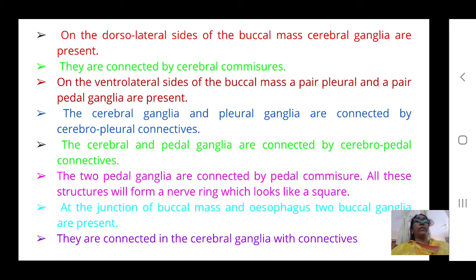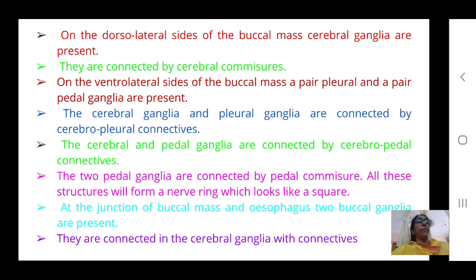All these structures form a nerve ring around the buccal mass, which looks like a square. So the two pedal ganglia, the two pleural ganglia, and the two cerebral ganglia, along with the connectives and commissures, form a nerve ring which looks like a square.